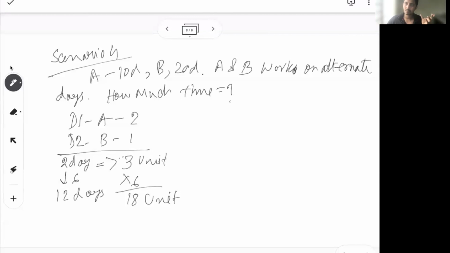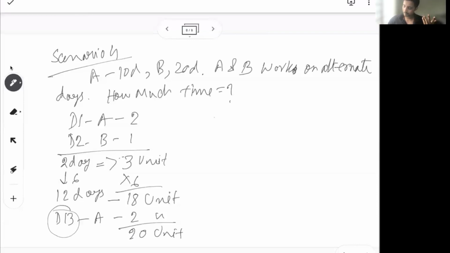So there are 6 packs of 2 days. In each pack of 2 days 3 unit of work is getting done. So in 12 days 18 unit will get done. What will happen in day 13? A will work, because A is working on the odd number of days, 1 3 5 7. So on day 13 A will work, and A will do 2 unit and make sure the total unit of work is done. So day 13 is the day when your work is finished. So you need 13 days.